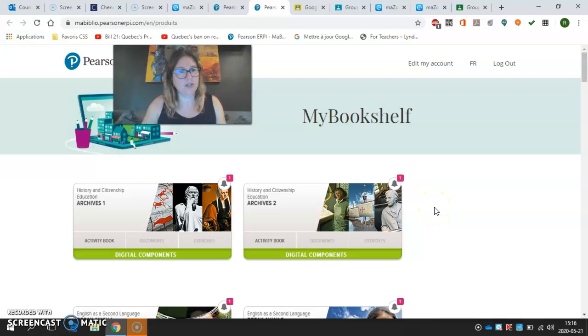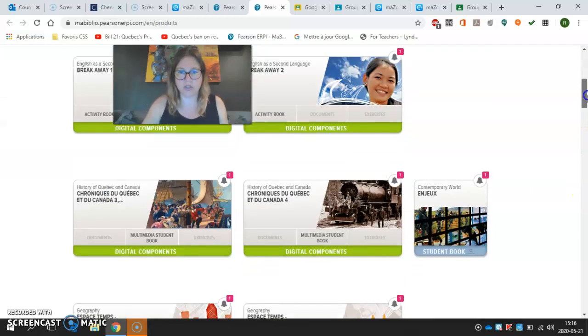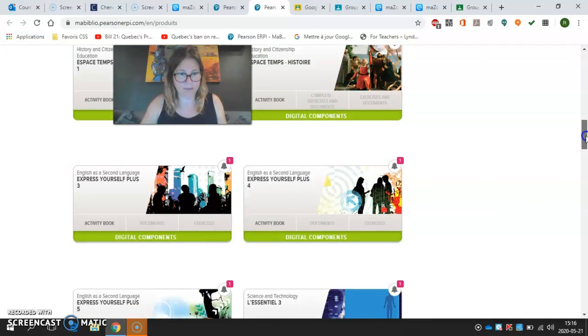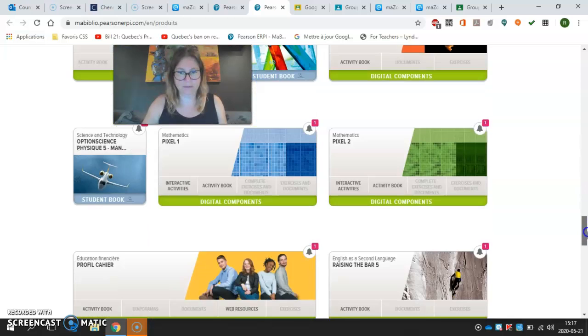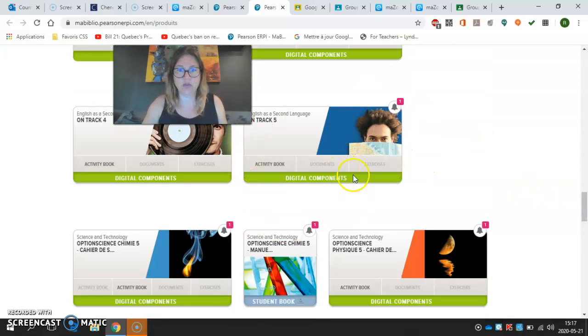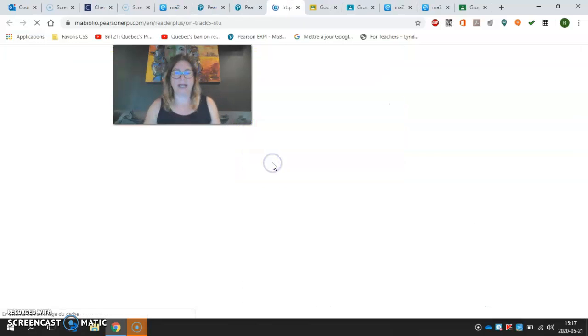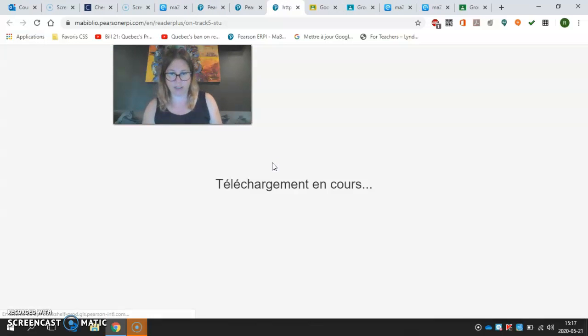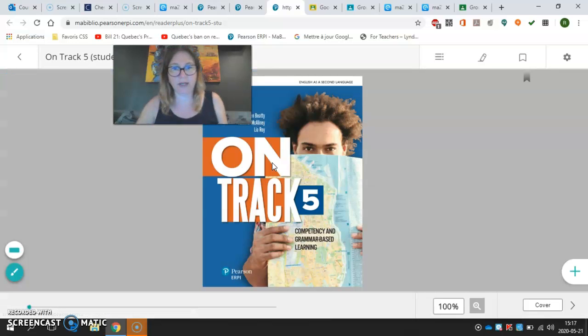And then you will arrive with access to many different books. Even if with your other subjects, geography, math, whatever, you don't have an ERPI book, here you have them all. So if you want to consult them, you may. But you need to use the one suggested, which is On Track 5. And you click on Activity Book. And you arrive with the book.